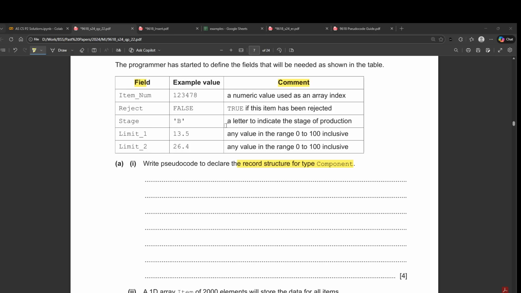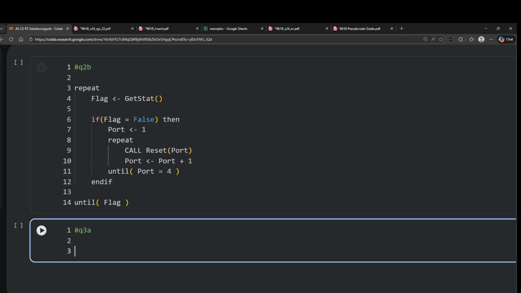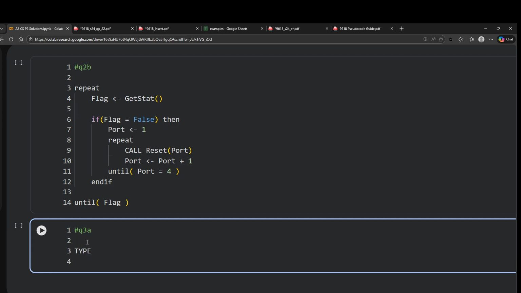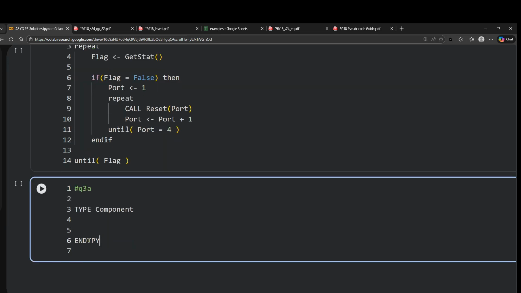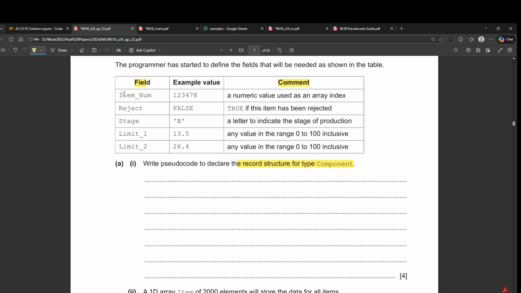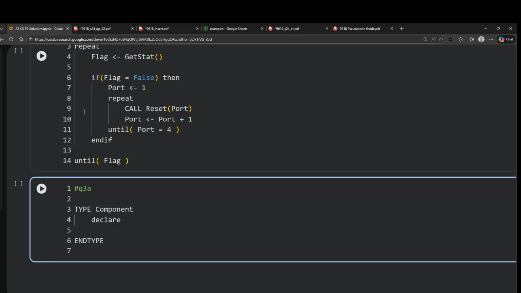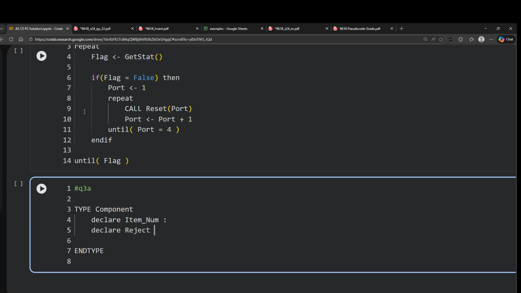So we have to declare component. So we'll write type, then we write component, and then we do end type. Okay, so this is again the pseudocode syntax given to us. If you deviate from here, you will lose marks. Okay, this is fixed. You must write it as it is. So we have declare, and then you have to declare all of these. So I'll just do item number and reject. So item number and declare reject.